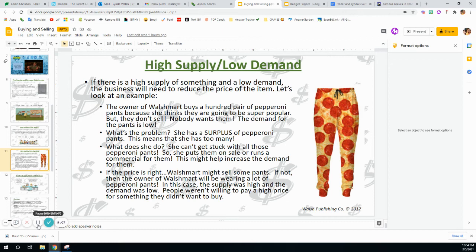In this case the supply was high and the demand was low. People were not willing to pay a high price for something they didn't want to buy. So as you can see, supply and demand are related. If people really want a product, then the cost can be higher. If nobody wants the product, then the cost will be lowered to increase the demand for that product.